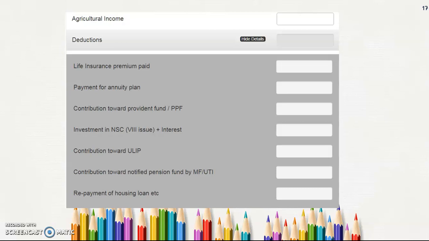And provident fund, PPF, and investment in NSC. NPS is the National Pension Scheme, and NSC is the National Savings Certificate available in the post office. Through the post office, we can get those securities, and this is a fixed income.